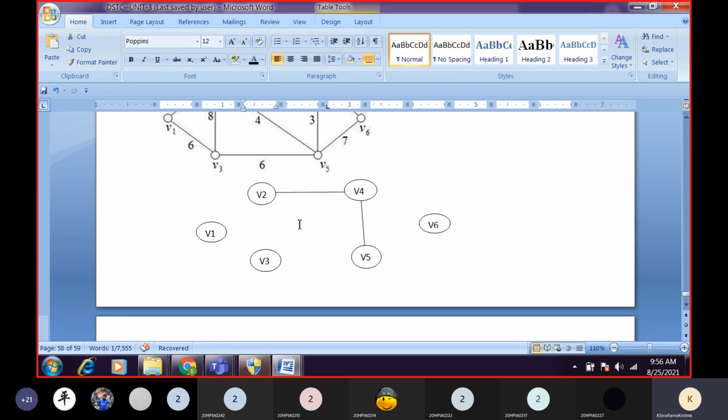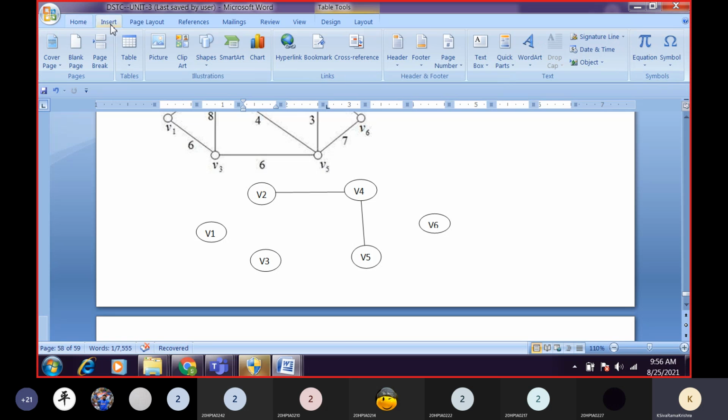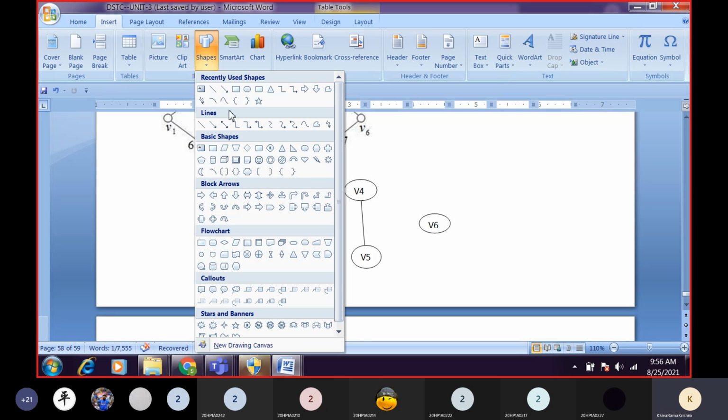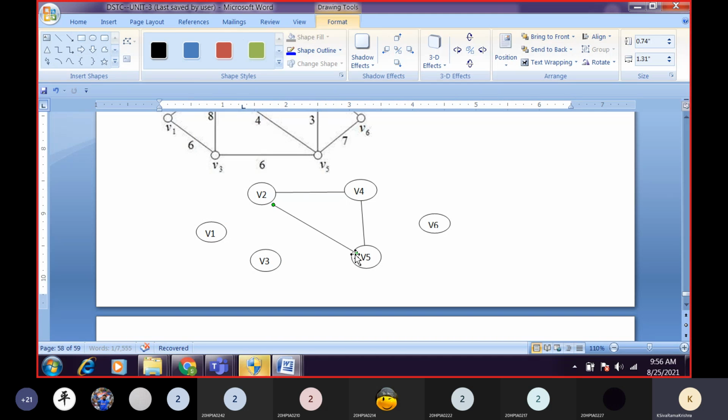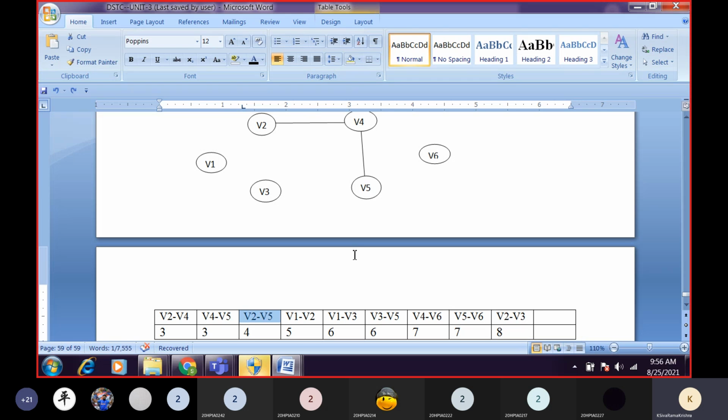Suppose if I attach V2 to V5, are we getting loop or not? Can I add this edge? No, sir. No, we are getting cycle, so we cannot add this edge. Okay, so I'm removing. What is the next one?